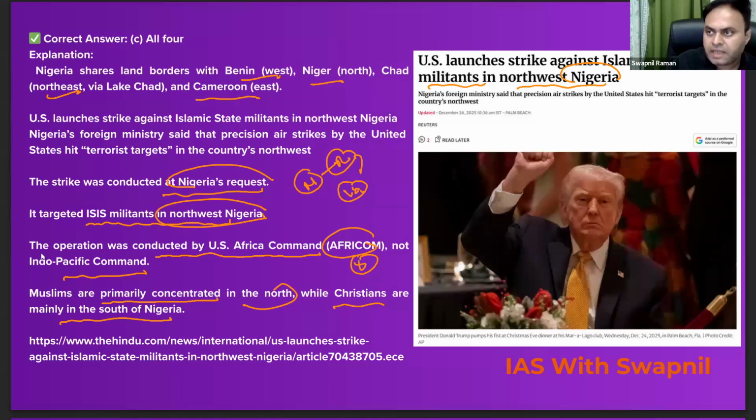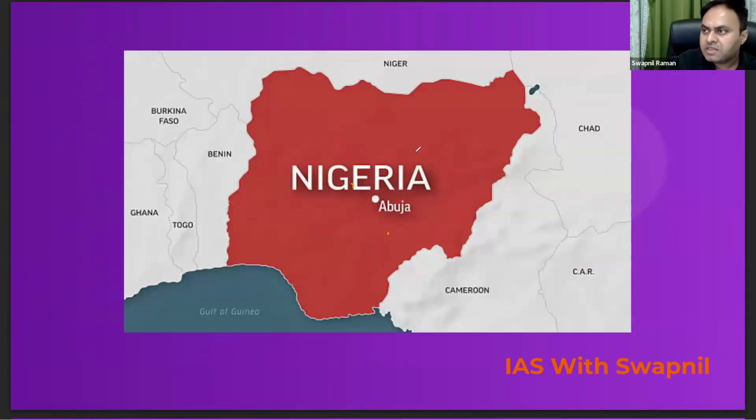So look at the map of Nigeria. This is Nigeria. So Nigeria forms its border with Niger, with Benin, with Cameroon, and with Chad, right? And this is the Gulf of Guinea. Clear? So it is also forming a coastal area, so it's not a landlocked country.